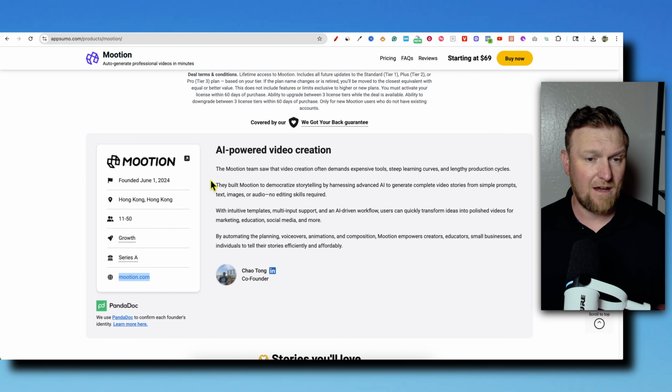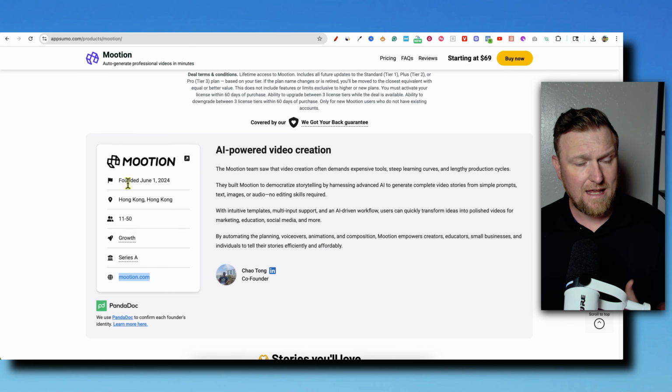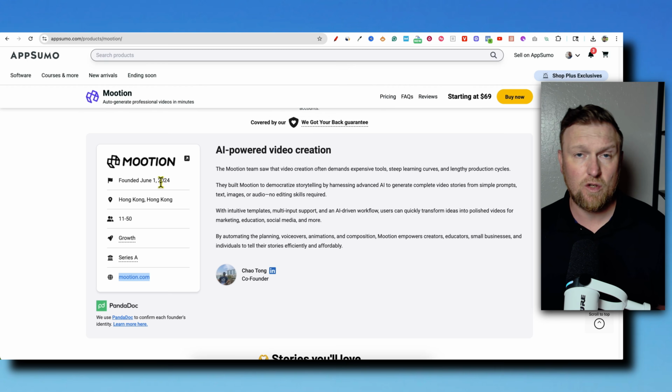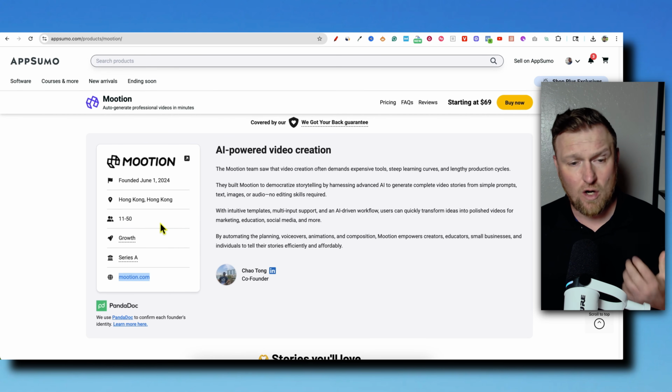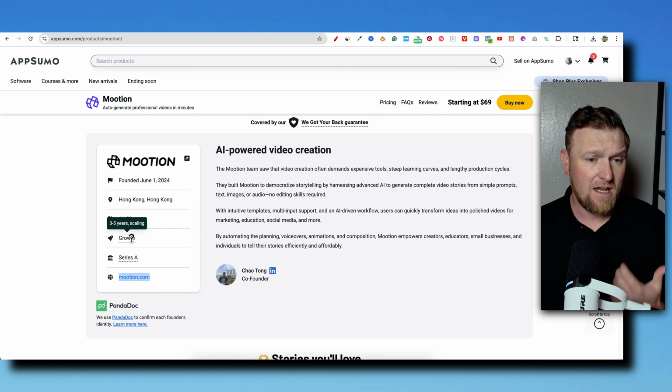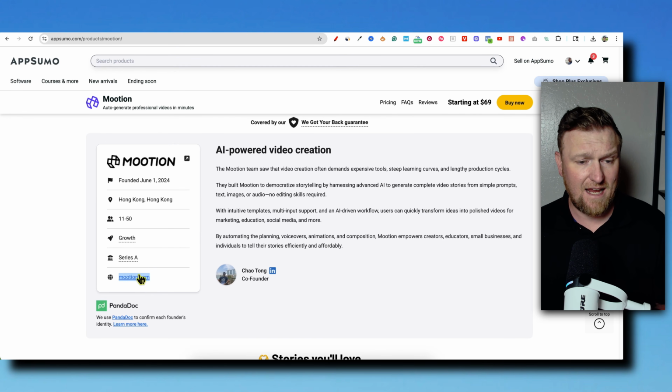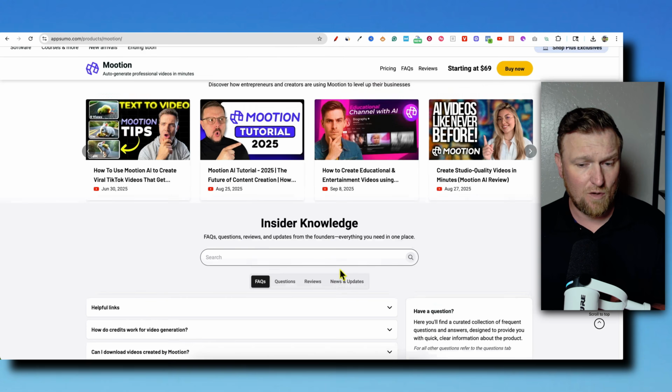We come and look at the founder's scorecard right over here. This has been founded since June 1st, 2024, so over a year in development. I like to look at least 12 months or older. That's looking pretty good and pretty strong. It's based out of Hong Kong. They've got over 10 employees. That's a good sign. They're in the growth stage, Series A, and they do have a LinkedIn profile right there.